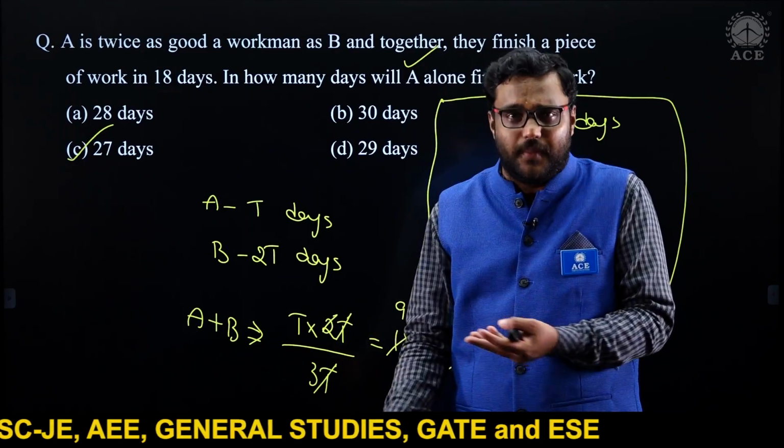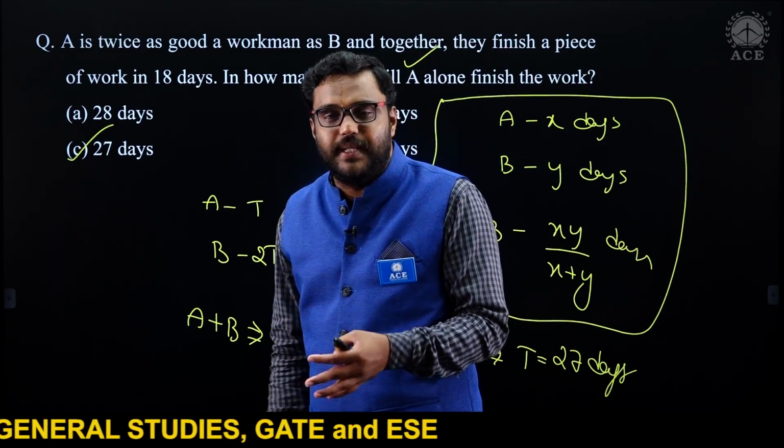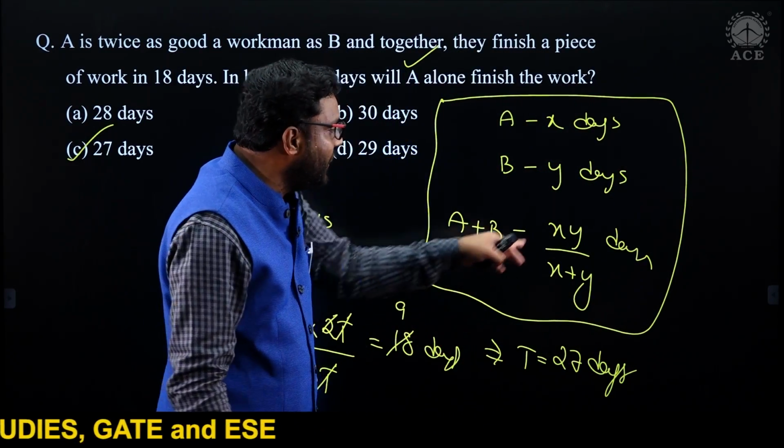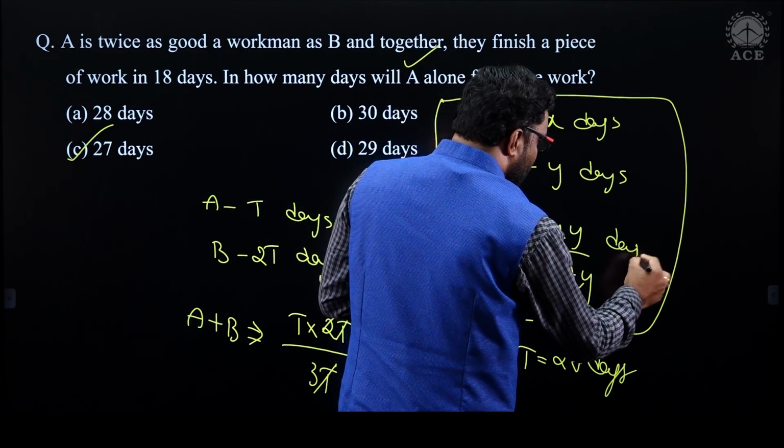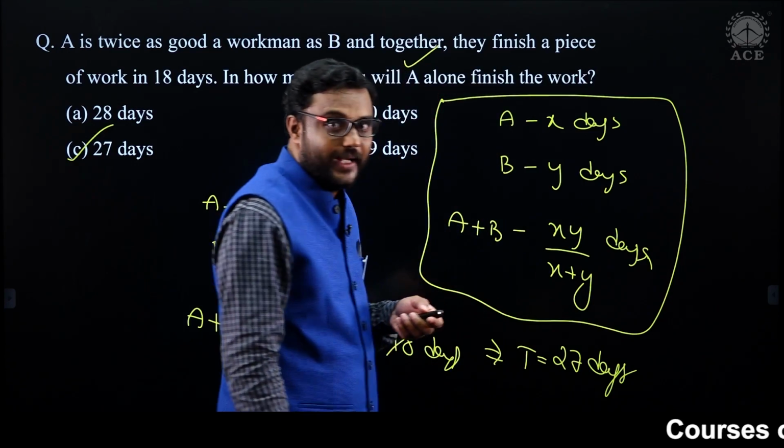This is using some formula. A alone x days, B alone y days, A and B together xy by (x plus y) days, using formula, right? Now without formula, how can we handle this?